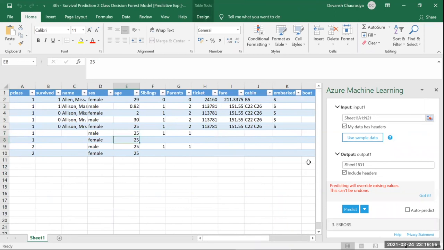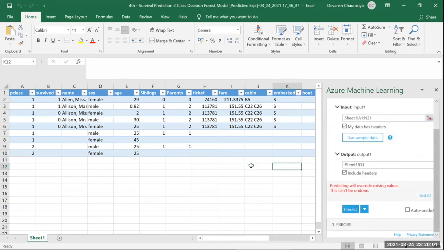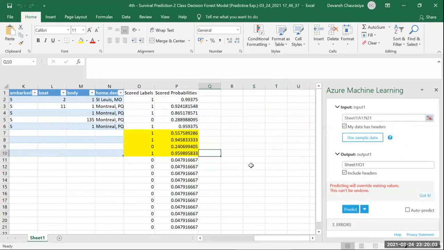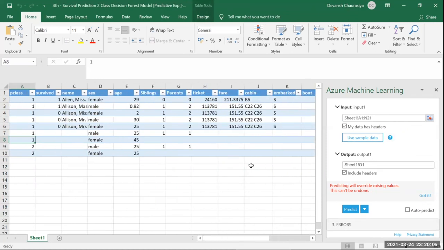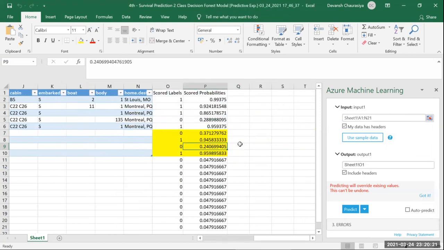And what if I increase the age to 45 and I click on predict? So if I increase the age to 45, it does not matter. And if I make it 18, it reduced to 37.